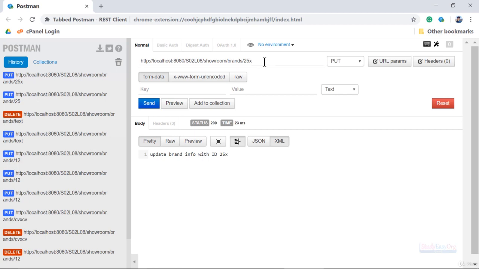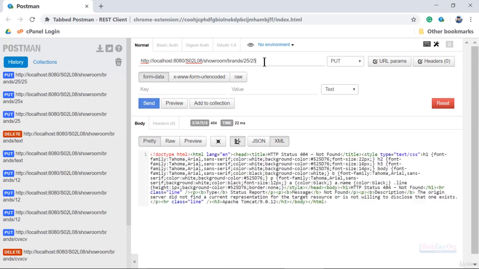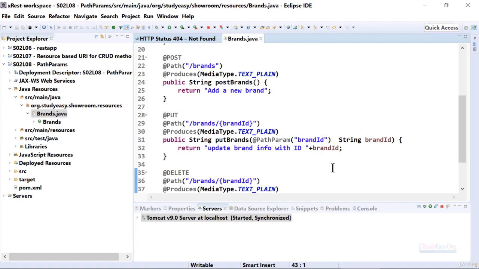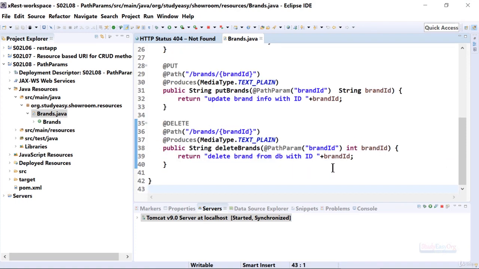Now for example, we have multiple values and we would like to read them. For example, there are two IDs, ID1 and ID2. How to handle these kinds of scenarios where we would like to read multiple values from the parameter? Again, that is possible. Let me show you. Here we wish to read multiple values.